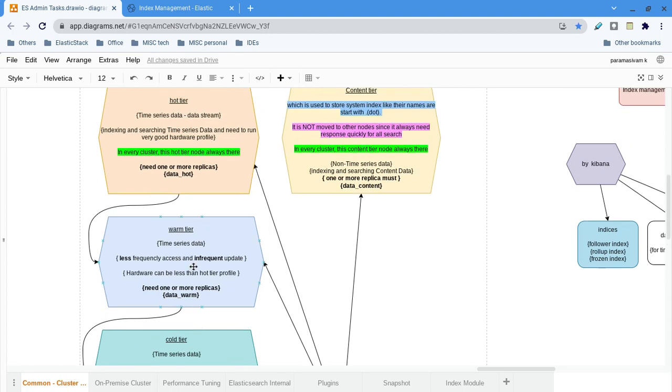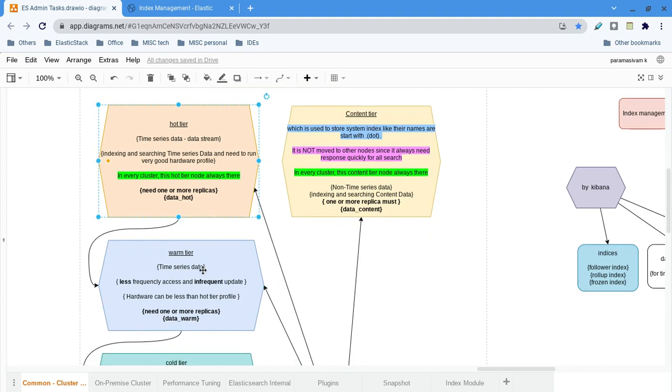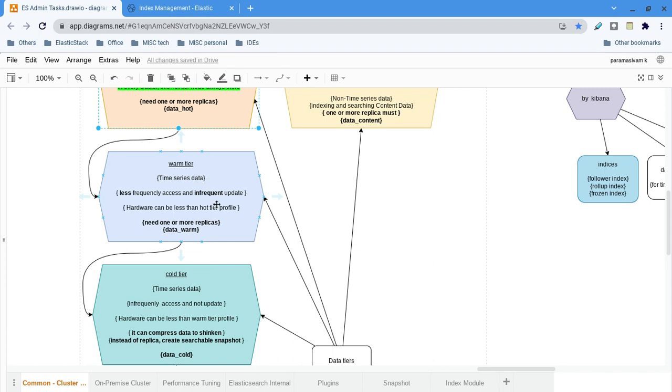Because if the data is frequently accessed, then you have to keep it on very good hardware, because SSD is costly when compared to HDD. If you are allocating 32 GB here, you don't need to have that on all the machines. It can be 8, 4, 2, something like that.